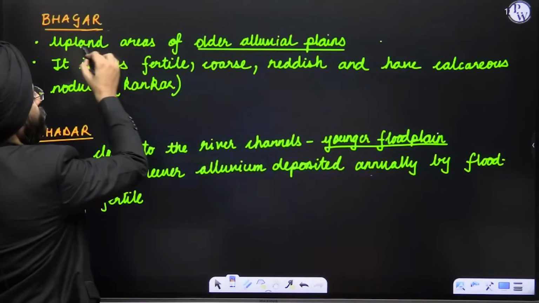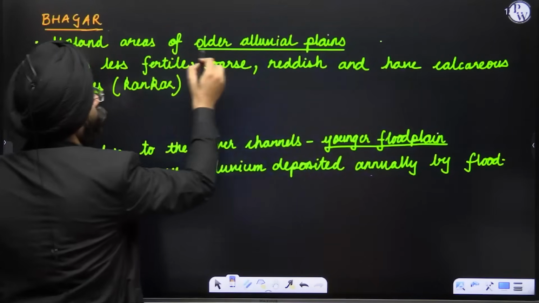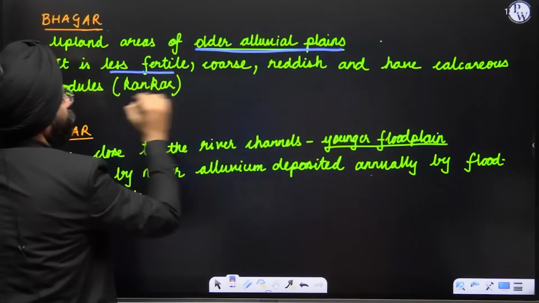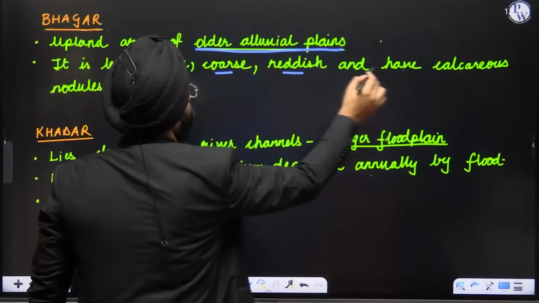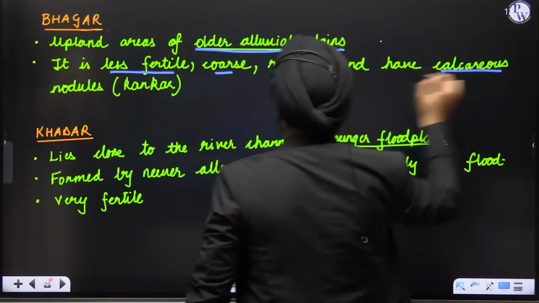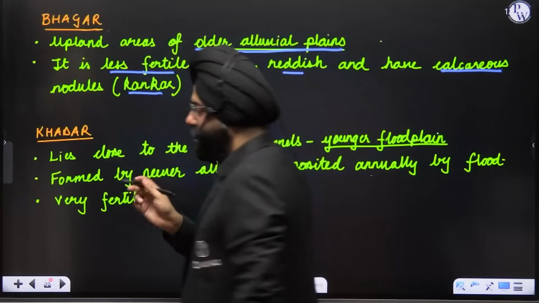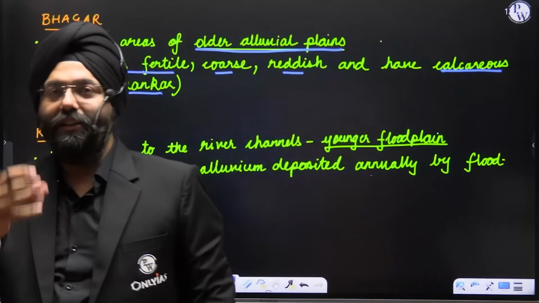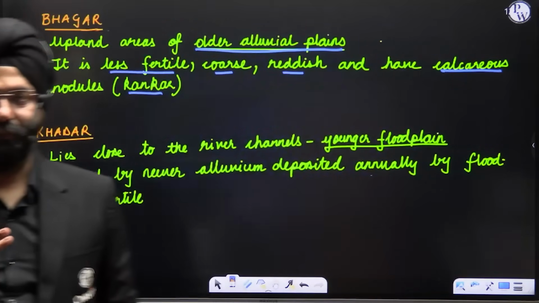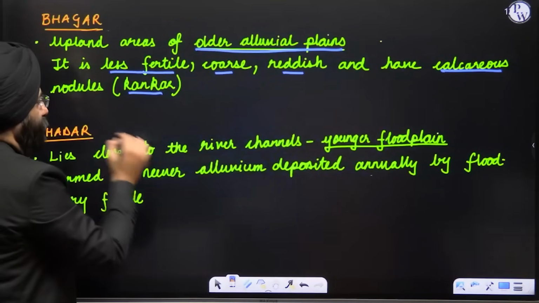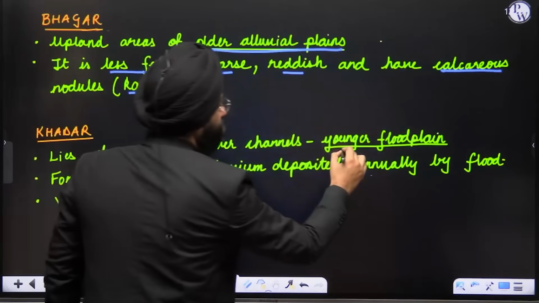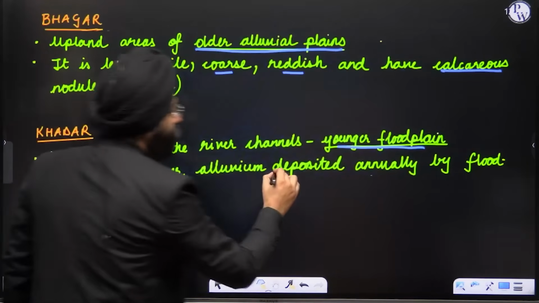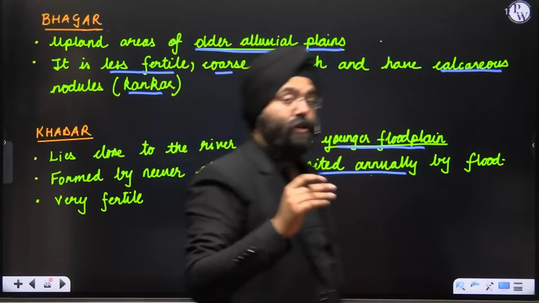Bhagar, upland areas which are older alluvial plains. They are less fertile, coarse, reddish, and have calcareous nodules. Calcareous means calcium content is present, and these calcium nodules are known as kankad. Clear? Khadar lies close to the river channel, that means young floodplain. So newer alluvium is deposited annually, so by default it will be more fertile.